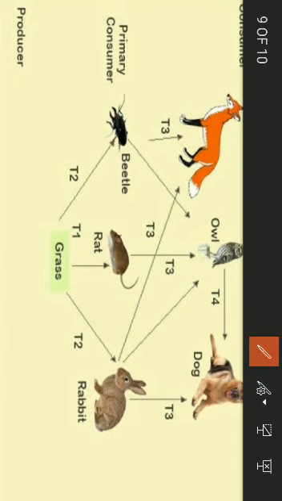Trophic level number 1, T1, trophic level number 2, trophic level number 3, and here we go for trophic level number 4. Every efficient food chain has mostly 2 to 3 food links, and a long food chain contains 4 to 5 food links or trophic levels.